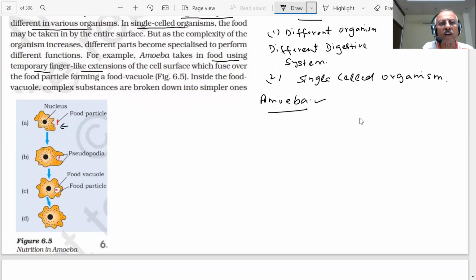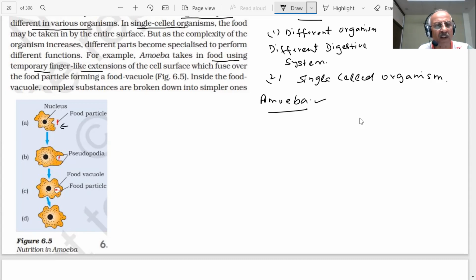And what are we saying? There are finger-like extensions at the cell surface, like fingers. You can see fingers, cell surface, student, which fuse over the food particle. The food particle is fused, student. Fusing, they form a food vacuole: food particle, food vacuole. Inside the food vacuole, complex substances are broken down into simpler ones.